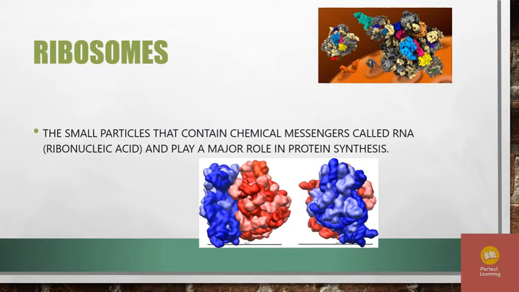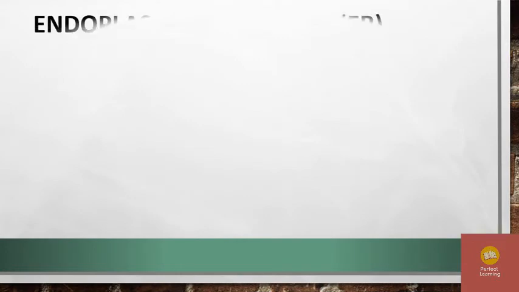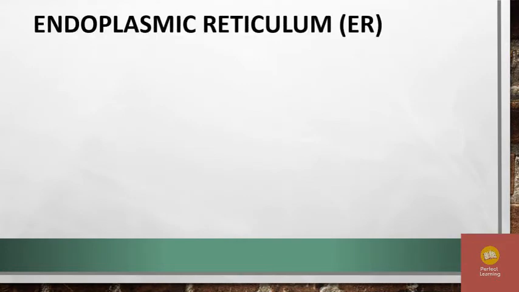Next, the endoplasmic reticulum. There are two types of endoplasmic reticulum: smooth endoplasmic reticulum and rough endoplasmic reticulum. Before going to smooth endoplasmic reticulum, we will learn the basics of the endoplasmic reticulum.